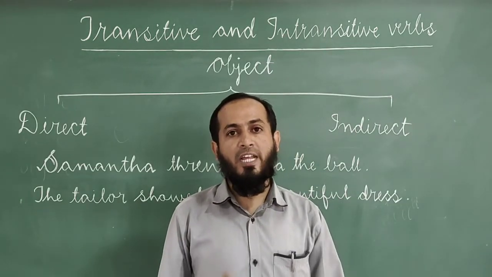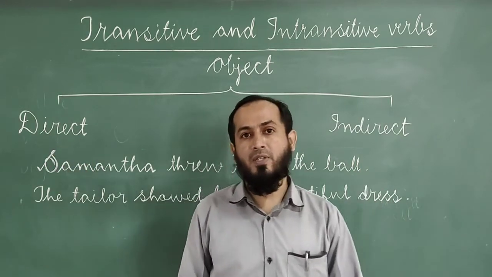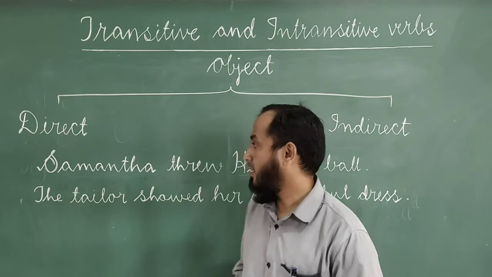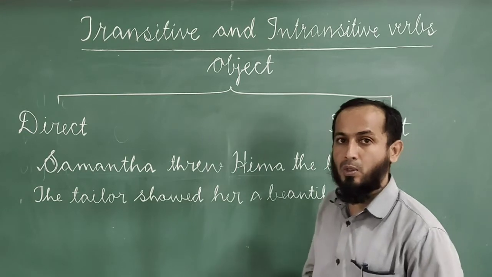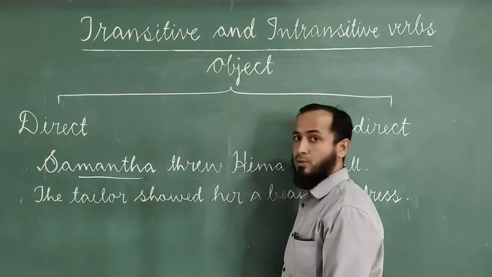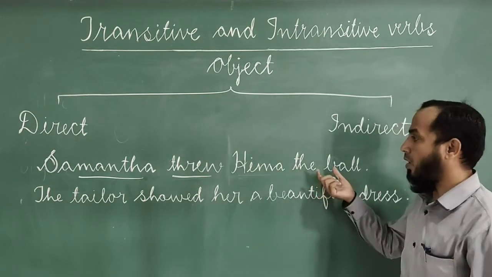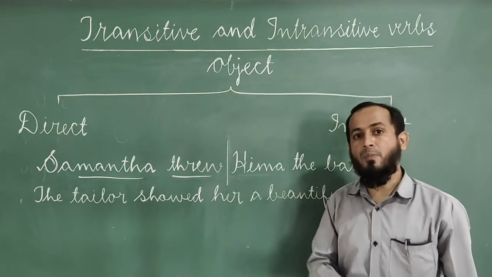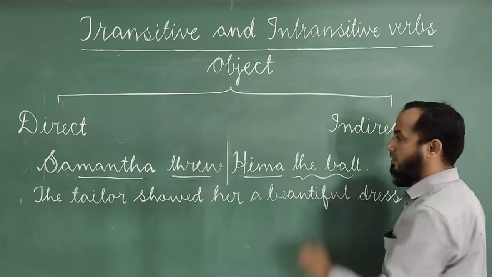There are two types of objects. They are direct and indirect objects. What are direct and indirect objects? Let us see. Samantha threw Hima the ball. Here in this sentence, we all know that Samantha is a subject, threw is a verb, and the rest of the part, Hima the ball, are objects. Here there are two objects. One is Hima and another one is the ball.